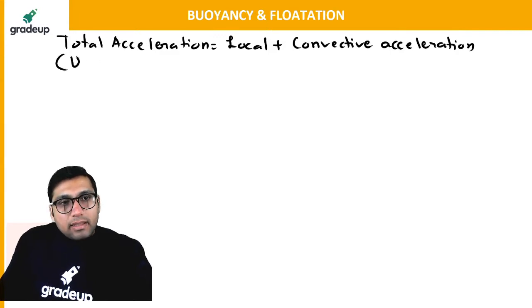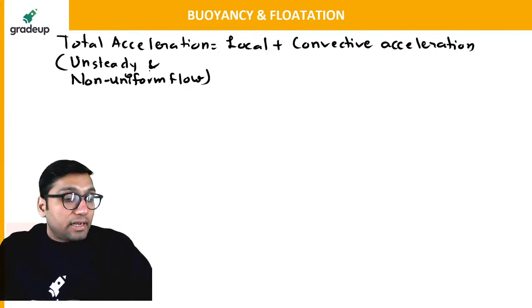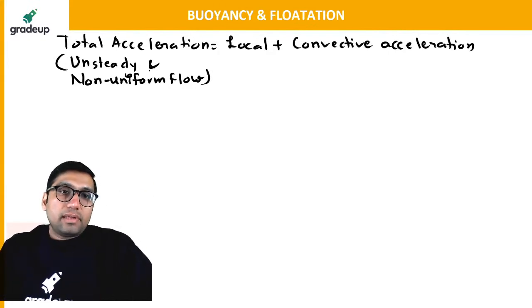For unsteady and non-uniform flow. For unsteady and non-uniform flow, the total acceleration is the sum of local plus convective acceleration. Is it clear to everyone? Tell me.